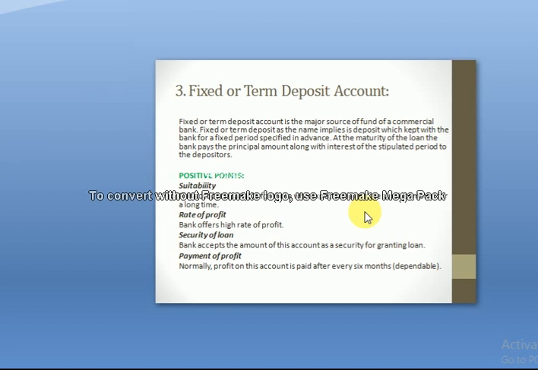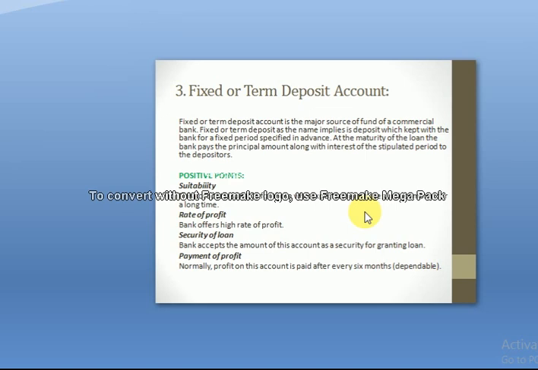So they make investments instead of in a current account, a savings account, or a profit and loss sharing account. They make investments in fixed or term deposit accounts.